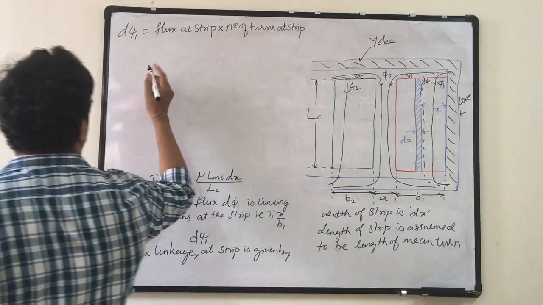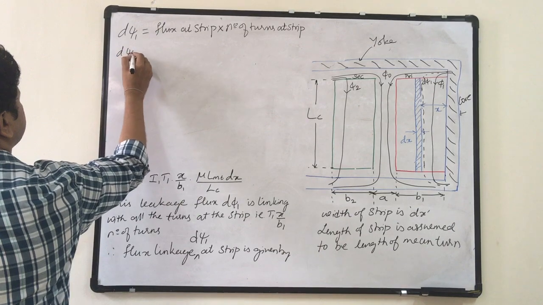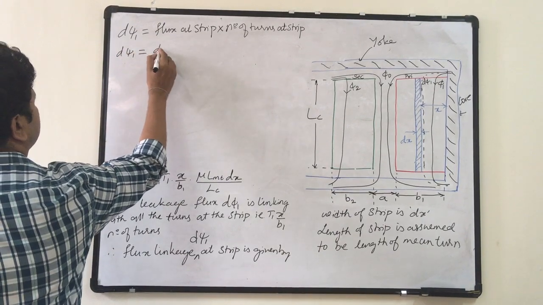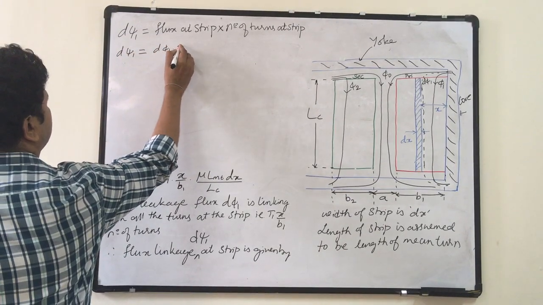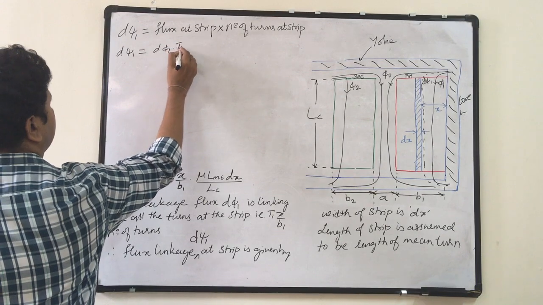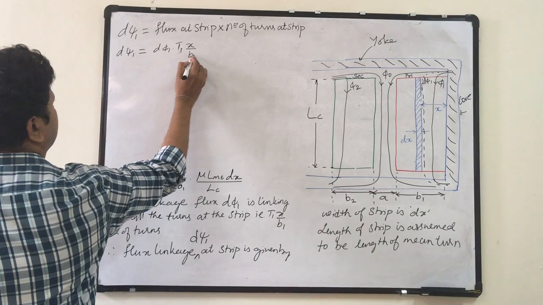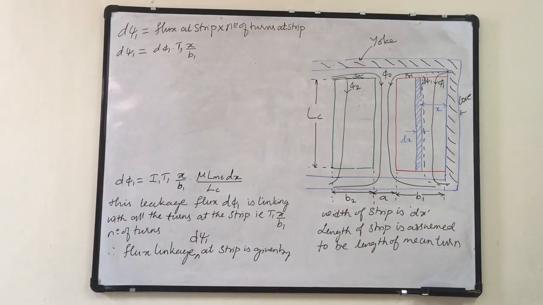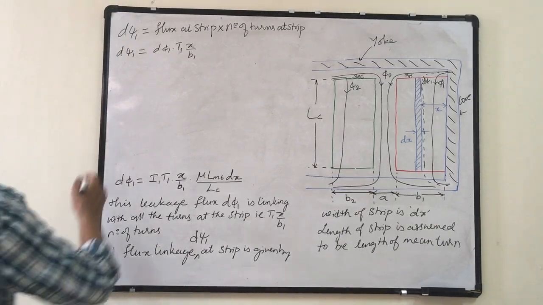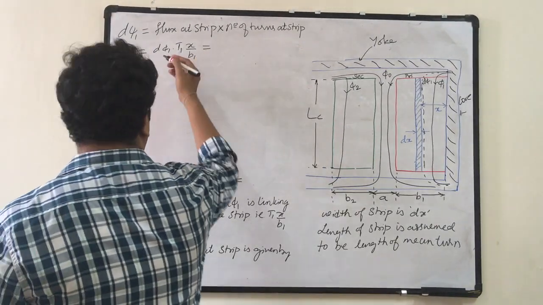Flux at strip multiplied by number of turns at strip. So d psi 1 is equal to d phi 1 into T1 x upon b1. What is d phi 1?